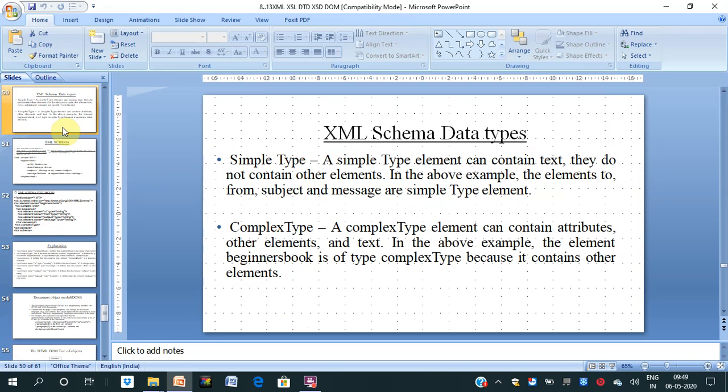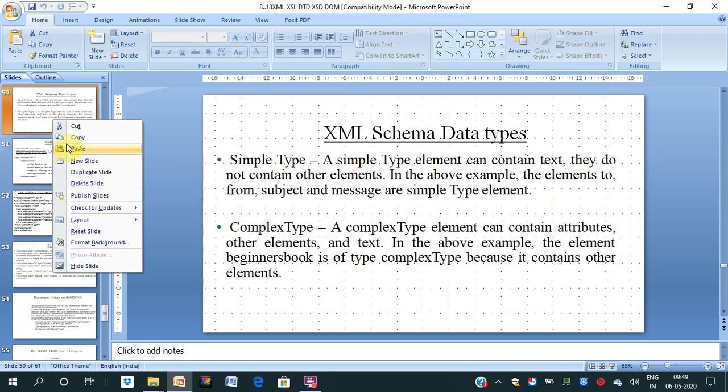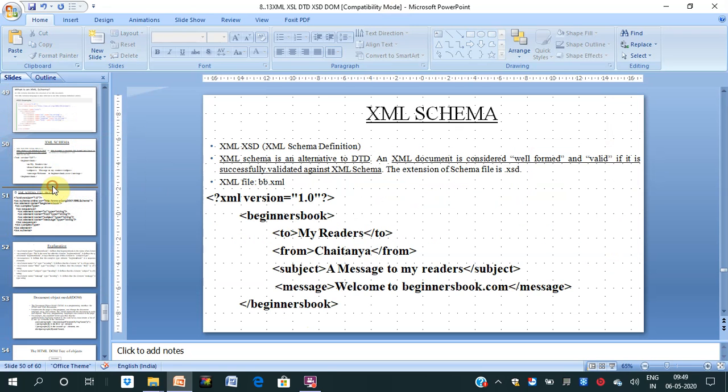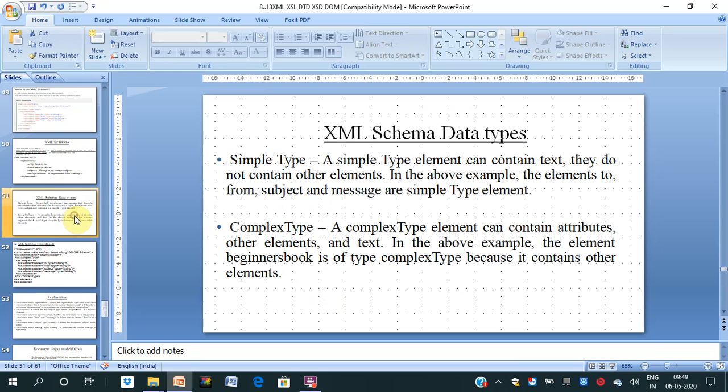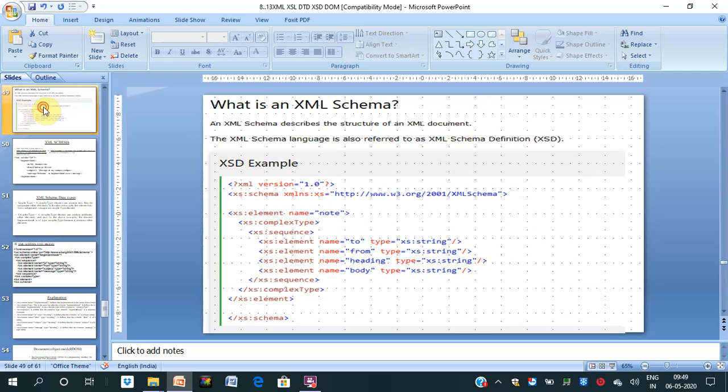This is the program, and it should be here. So this is the difference between complex element and simple element. This is the basic difference. Now see this example again.